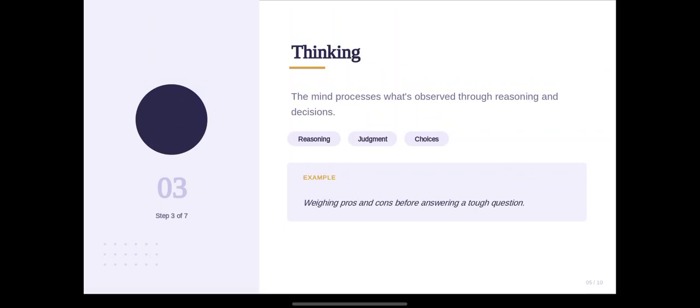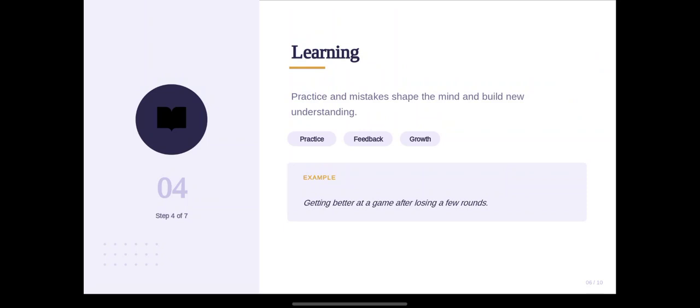Thinking is the thought process that happens in the mind. Thinking is the process where what we have already observed is handled through reasoning and decisions. It makes decisions based on what we have observed, along with feedback and growth.